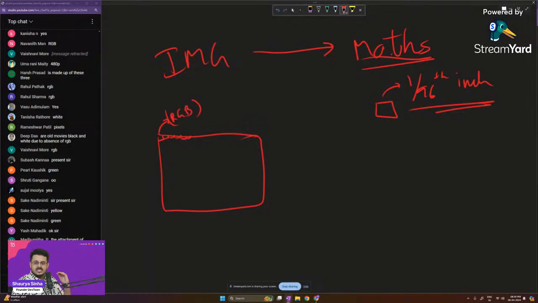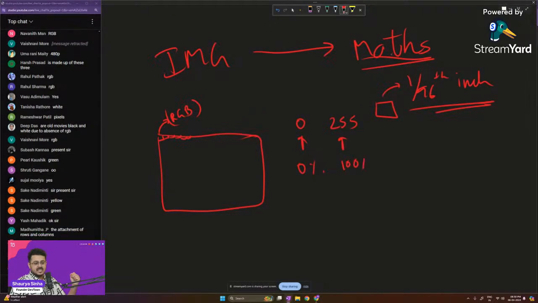Now these R, G, B values can be represented in a mathematical way in which 0 represents 0% intensity, that is the LED is closed off, and 255 represents the highest intensity, that is 100% intensity, guys.